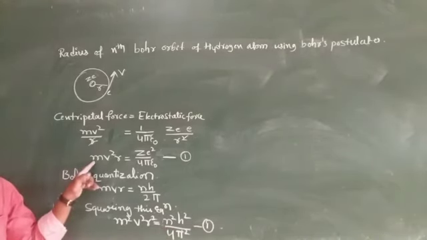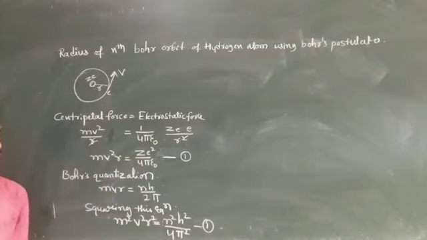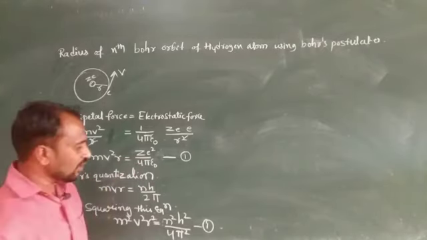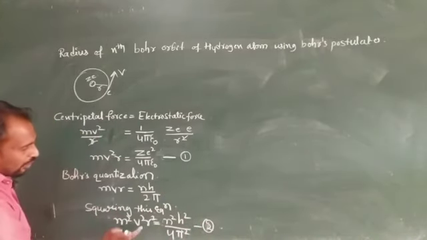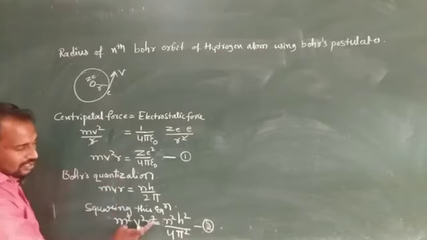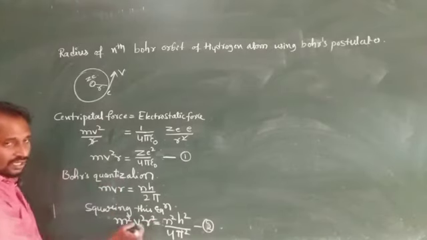Here equation 1 is m v square r is equal to Z E square divided by 4 pi epsilon naught. So we divide equation 2 by equation 1. Why? Because r square and r get cancelled, and we get the r value.